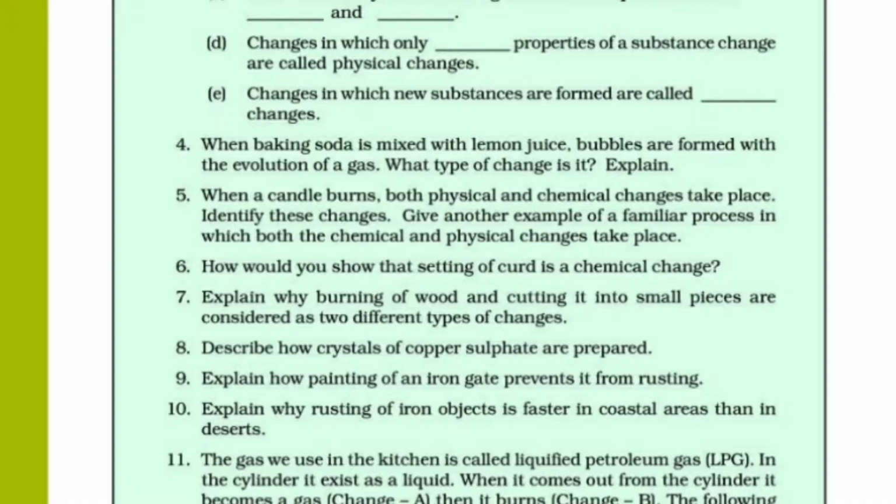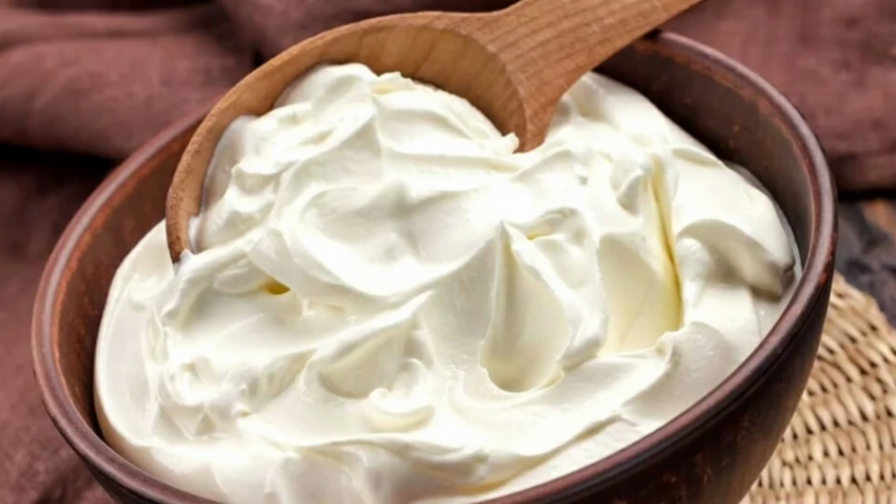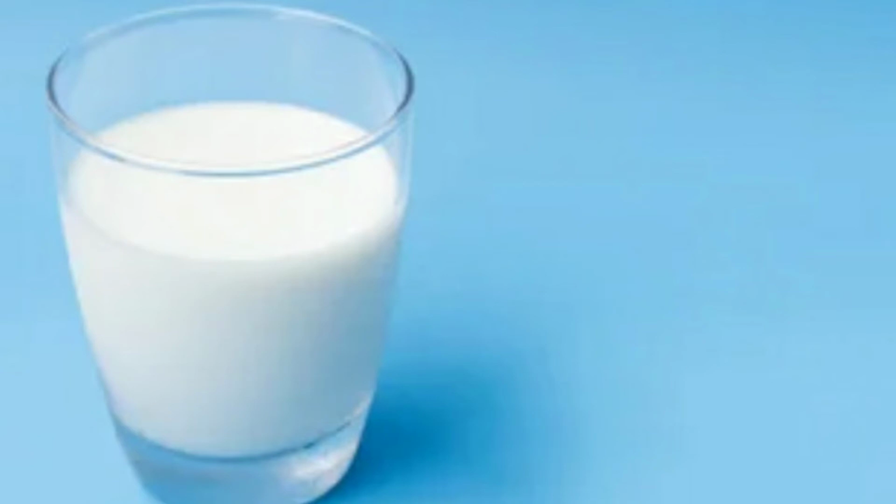Our next question is, how would you show that setting of curd is a chemical change? Setting of curd is a chemical change because a new substance, that is the curd, is obtained completely different from that of milk. It is completely different from that of milk in its different properties like smell, taste, etc.